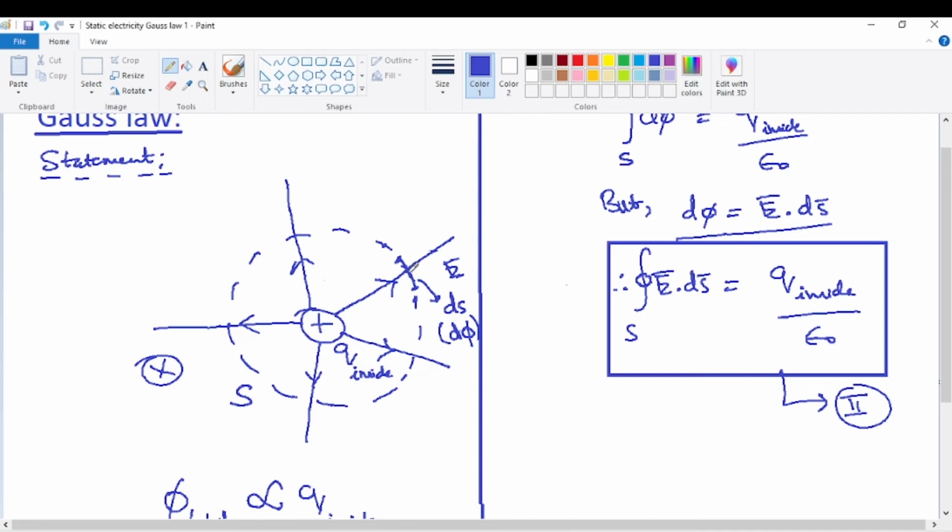But if we consider an outside charge for convenience, this outside charge will also produce an electric field here. The inside charge is also producing an electric field. The inside charge electric field you call E1, and the outside charge electric field at the same point you call E2. The resultant of these two electric fields, the electric field due to the inside charge, is really what is present in the Gauss law.